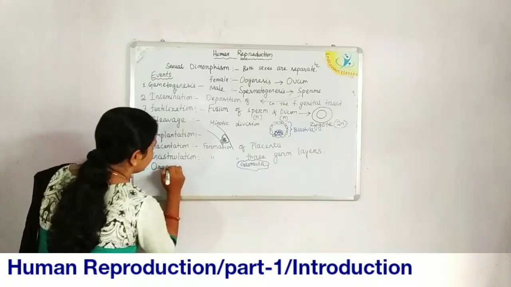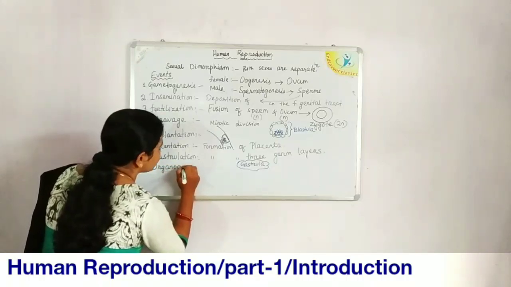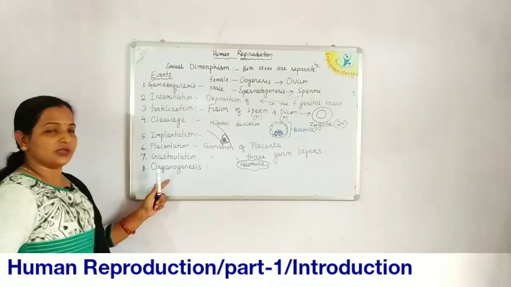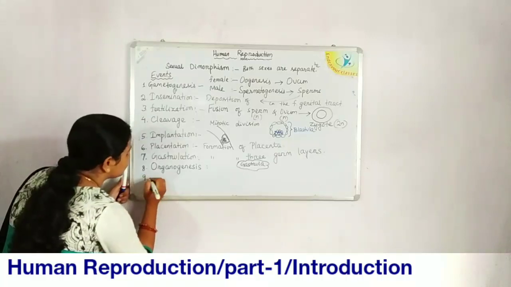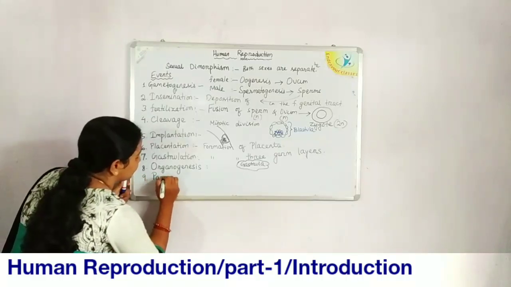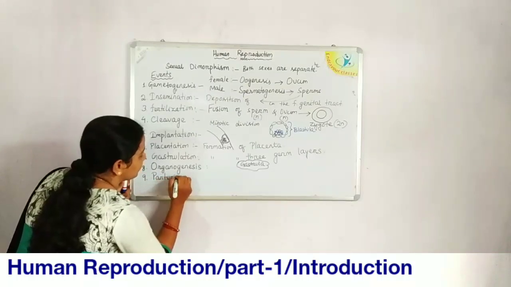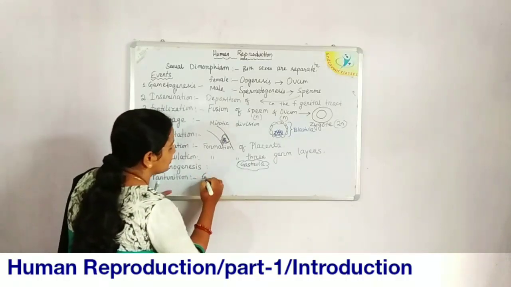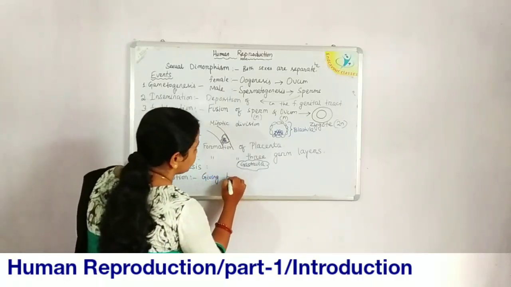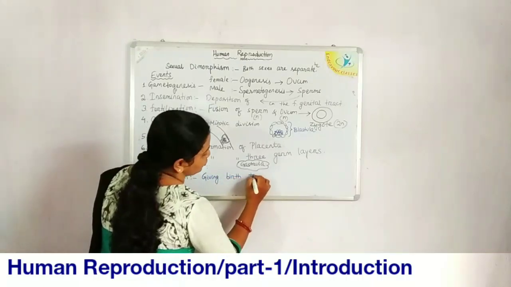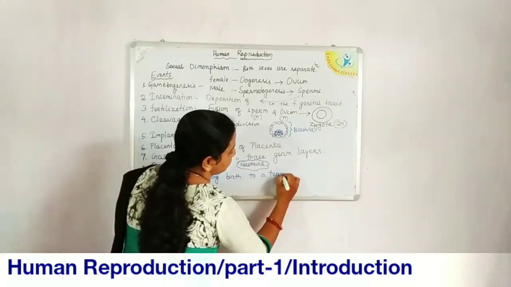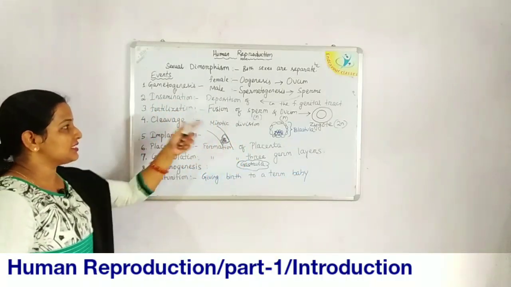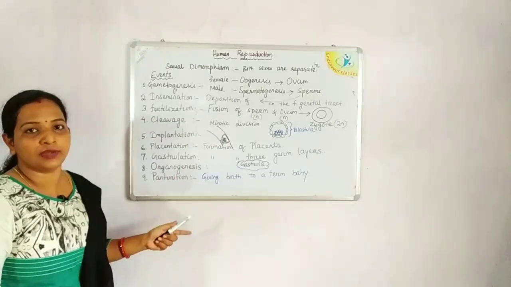The next process is organogenesis. From these 3 germ layers, organs are formed. It is the next step after gastrulation. Next, the final step is parturition. Parturition is the process of giving birth to a born baby. So this is all about the introduction to human reproduction.